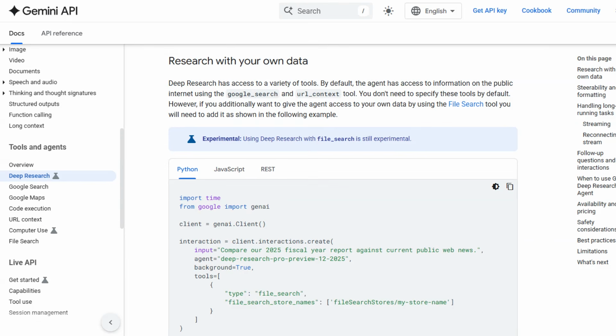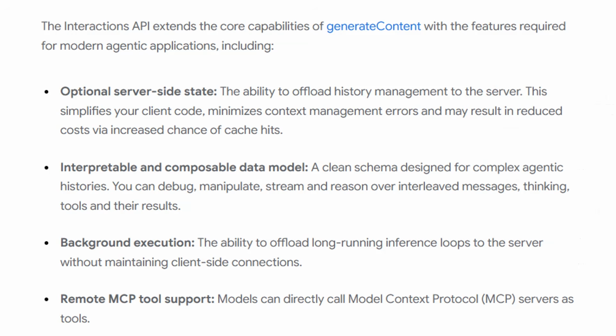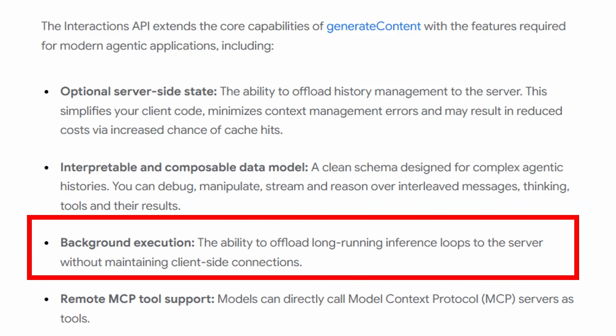The big advantage that we've got now, though, is that you're able to actually use this as a developer and call it with the Interactions API. Another feature that makes that possible in the new API is this whole idea of background execution. So if you've got a really long running task, whether that's running an agent, perhaps doing something that's going to have code execution as a tool on the back end, you can now set it to be a background execution where you can offload long running inference loops to the server without needing to maintain this connection to your client, and then just poll it when you want to get the final result back.